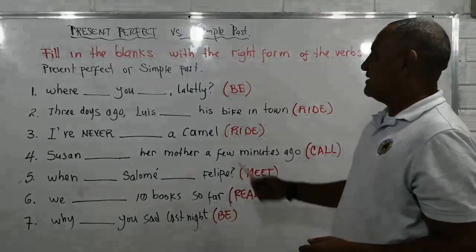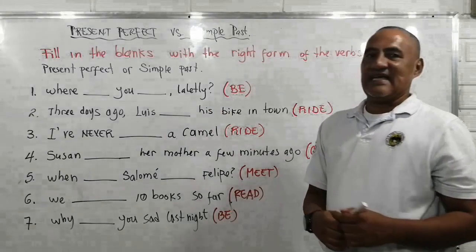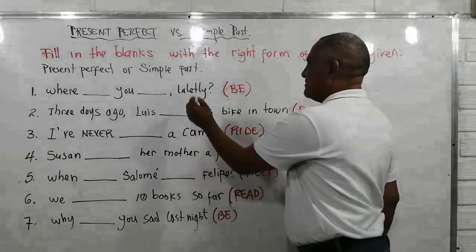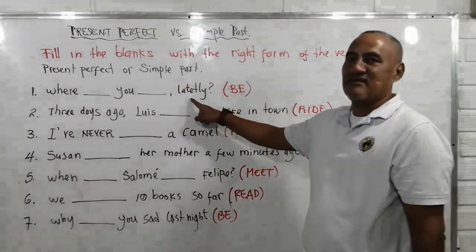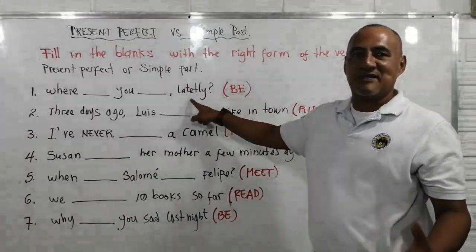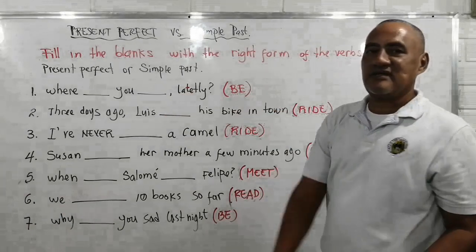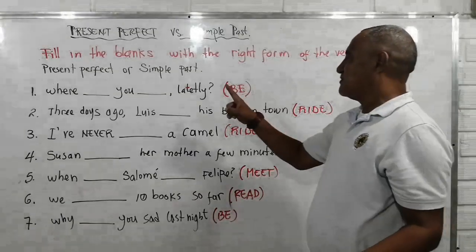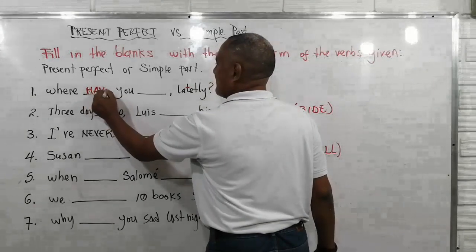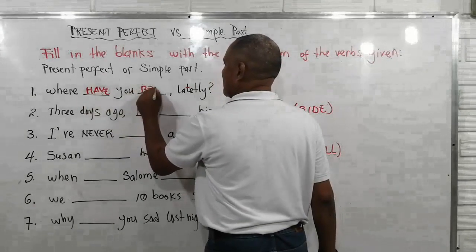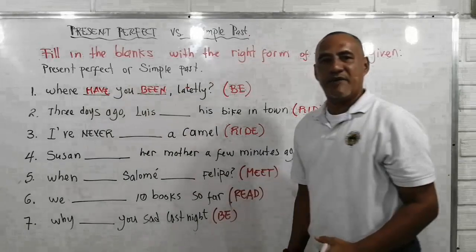Alright, then look at this. Lately means recientemente. Alright? So this is not a specific time expression. Then this question has to be in present perfect. Hey, where have you been? ¿Dónde has estado recientemente? Right? Where have you been?